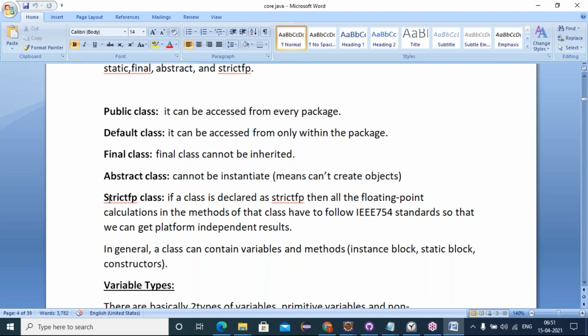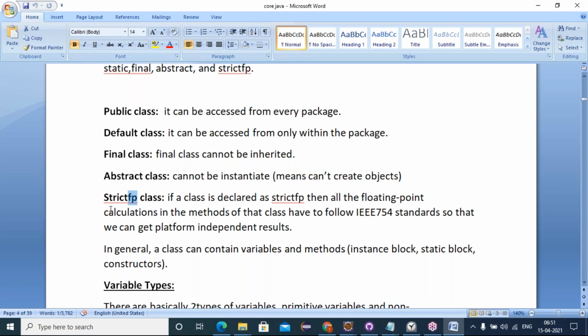We're coming to strict FP. In strict FP, FP stands for floating point. Suppose we have a class with many concrete behaviors containing floating operations.